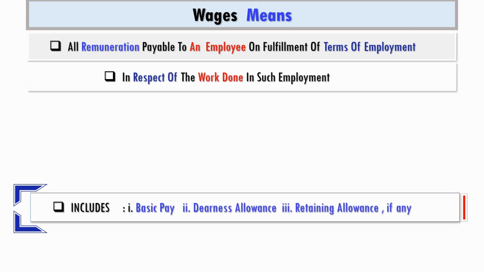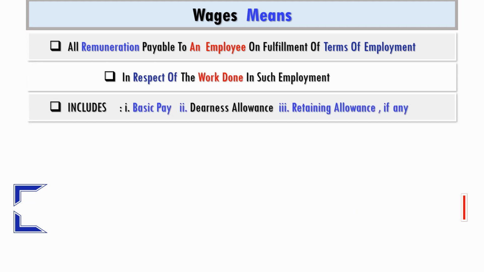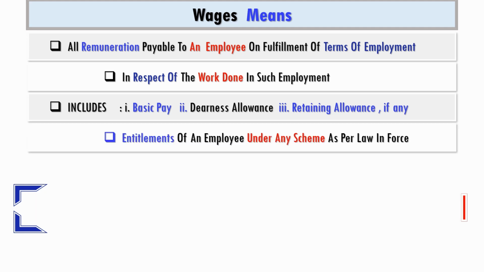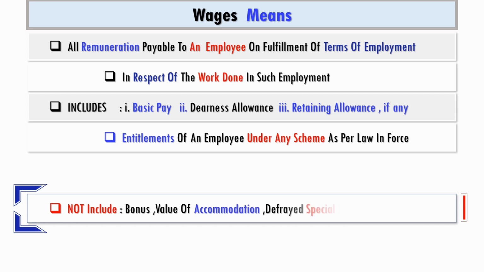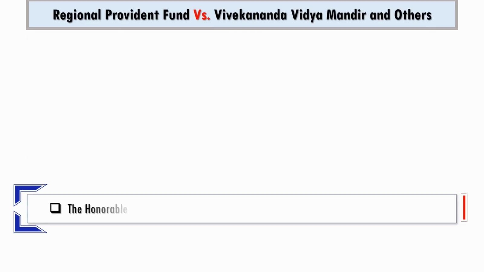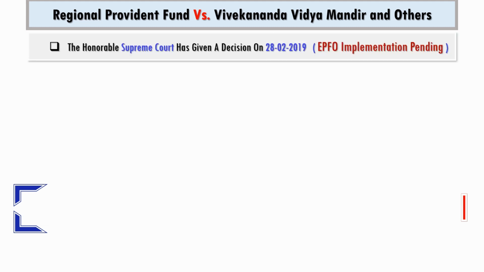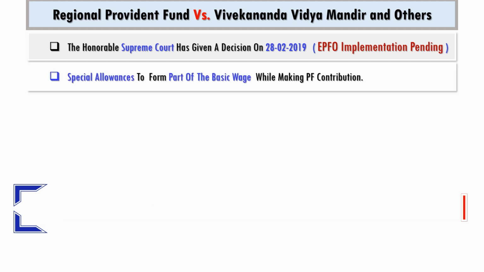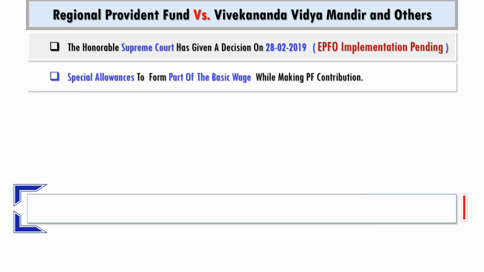It includes basic pay, dearness allowance and retaining allowance, and other entitlements under any scheme as per law in force. But it doesn't include bonus, value of accommodation, reimbursement of special expenses, gratuity, HRA, and overtime. In Regional Provident Fund versus Vivekananda Vidya Mandir, Supreme Court laid down that while calculating Provident Fund contribution, special allowances have to form a part of the basic wage.